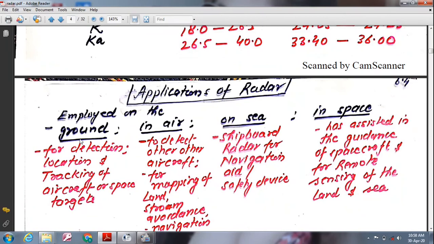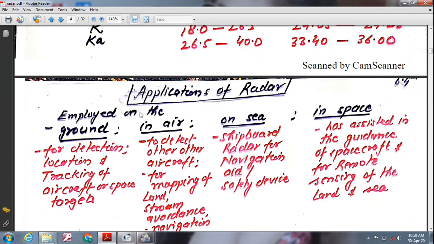Ground based radar has been adopted for detection, location, and tracking of aircraft or space targets. Shipboard radar is used as a navigation aid and safety device to locate buoys, shorelines, and other ships, as well as for observing aircraft.